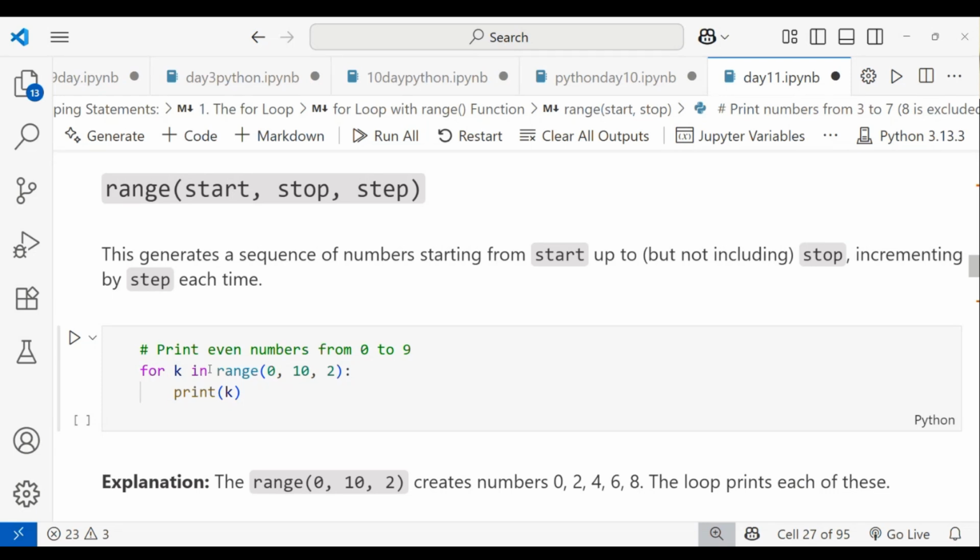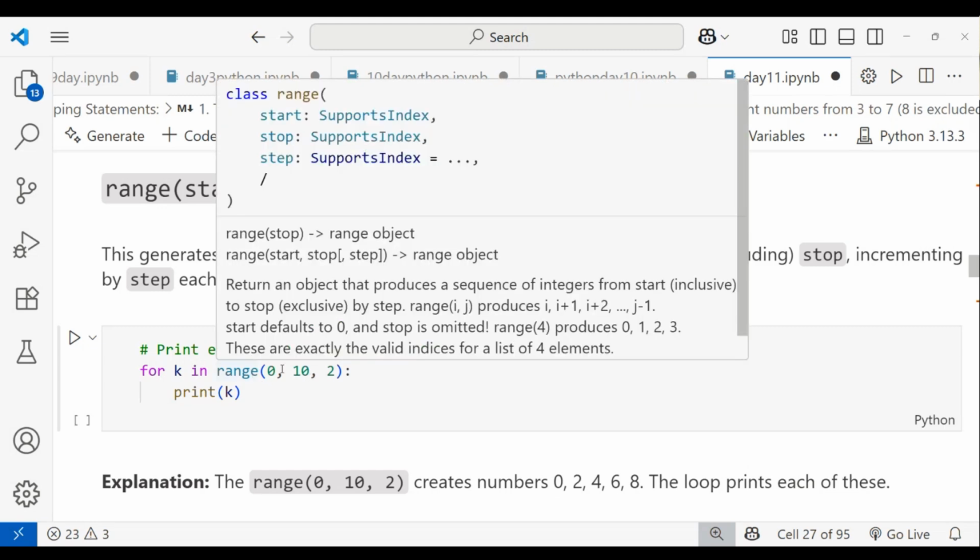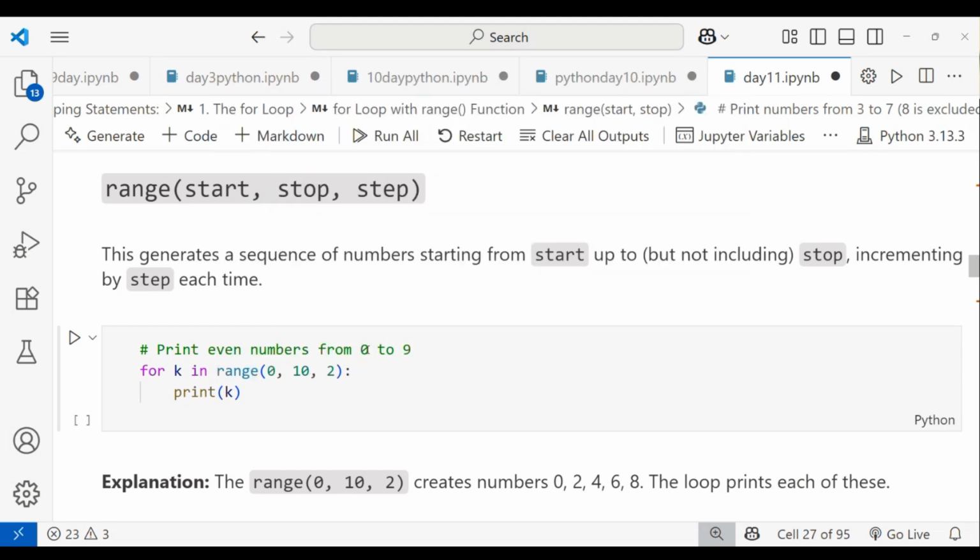Okay, and in range I'm taking the starting value. The start value is 0. Always remember, when you give the condition, the start value is the same as in your question. When you mention the stop value, you have to mention plus 1. Here, up to 9 means you have to mention 9 plus 1, that is 10.